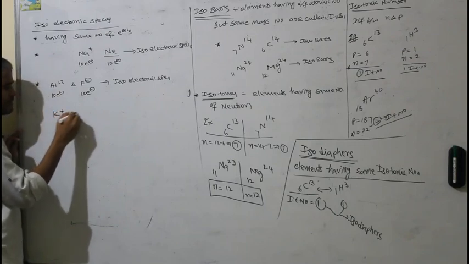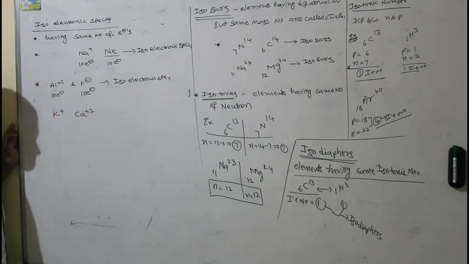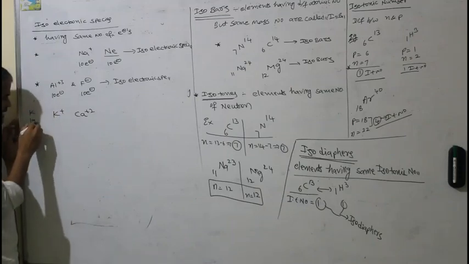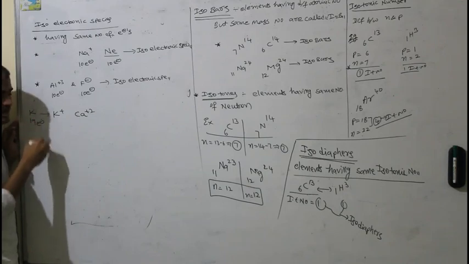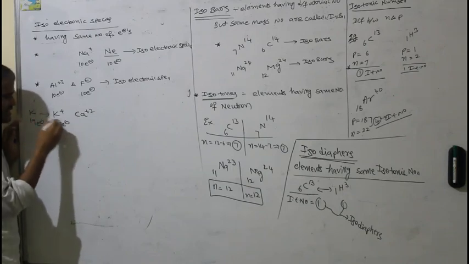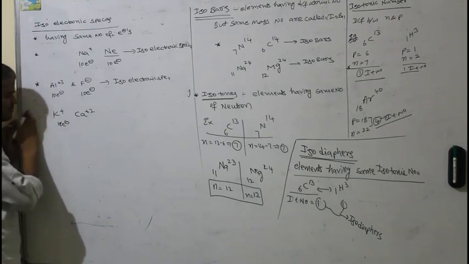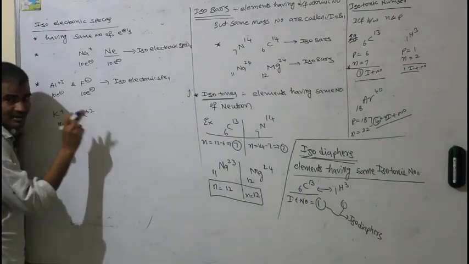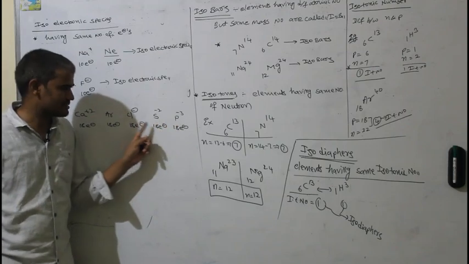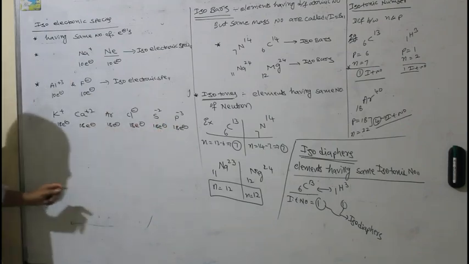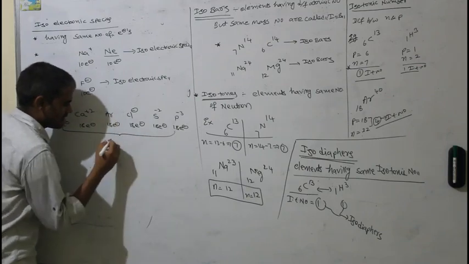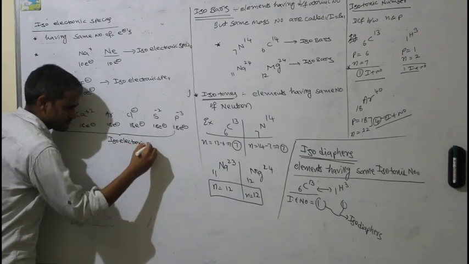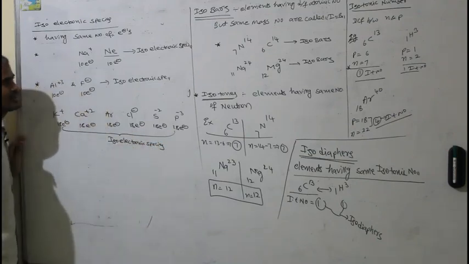Same way, K plus and Ca plus 2 also become isoelectronic species. Because potassium has 19 electrons, but K plus means what? Loss of 1 electron. So here how many electrons will be there? 18 electrons only. Calcium has 20, but calcium plus 2 means loss of 2. So all have 18 electrons only. Since all have the same number of electrons, all are called isoelectronic species.